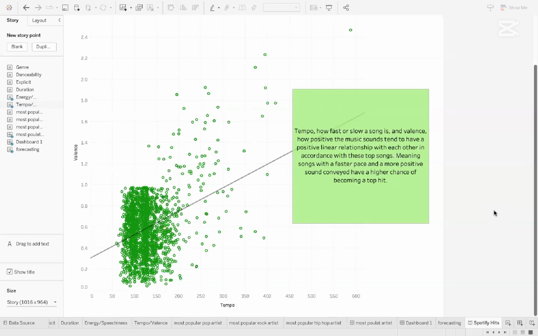We included this visual to demonstrate the positive linear relationship between these two features and how they can contribute to a song's popularity. The marks are points of each individual song in the dataset. The channels are X position, which encodes tempo, and the Y position, which encodes valence. We chose these channels to help show the positive relationship we found with our audience and kept the green color for consistency.